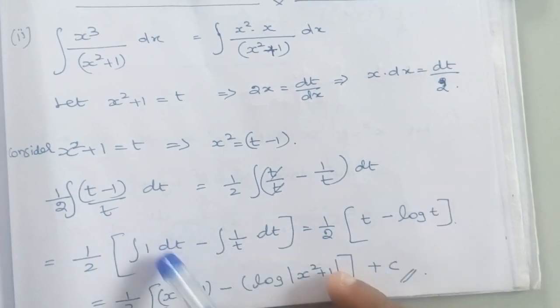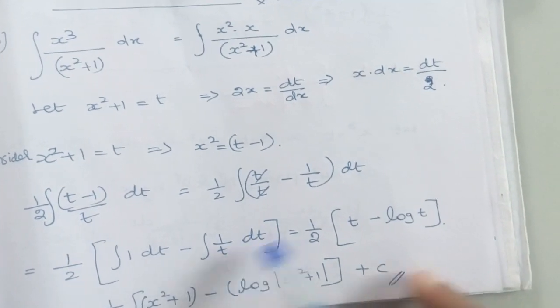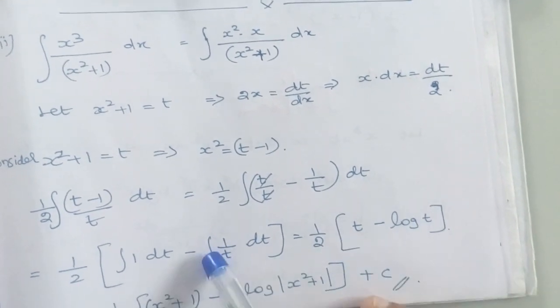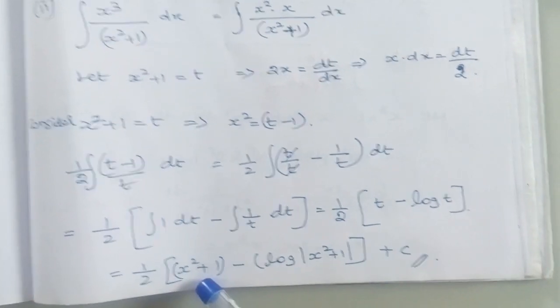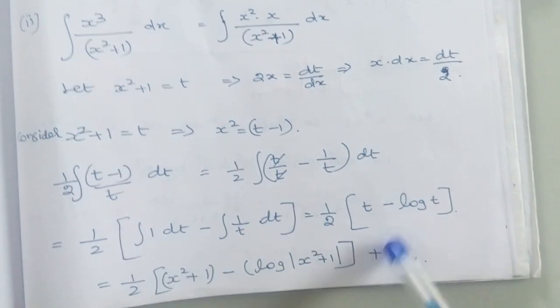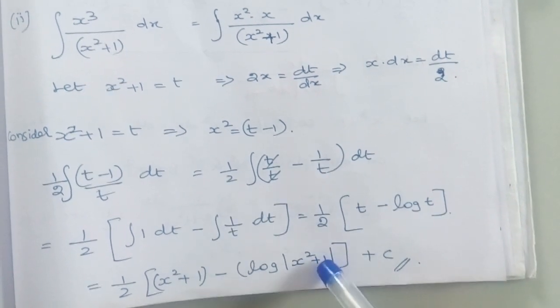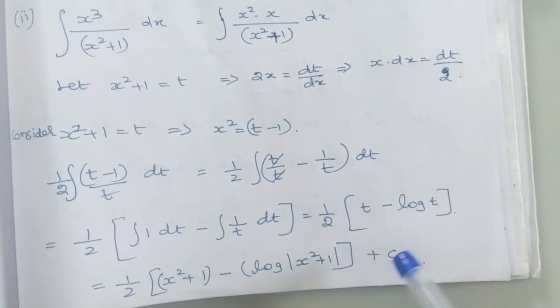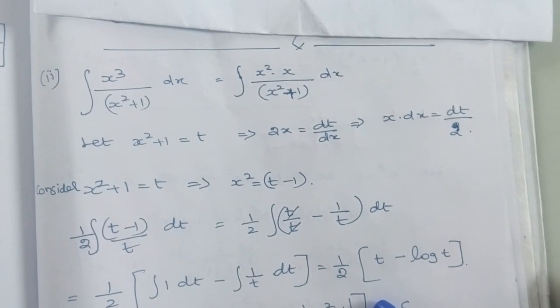Integration of 1 dt is t, and then integration of 1 by t is log t, this minus as it is. And then in place of t we can substitute x square plus 1. Similarly here also, log, in place of t we can substitute modulus of x square plus 1, plus c. I hope you understand this problem.